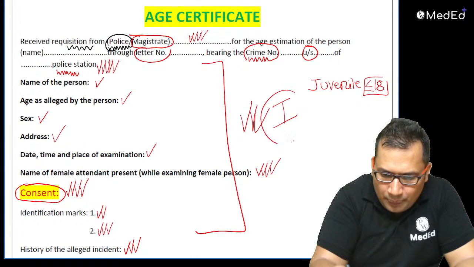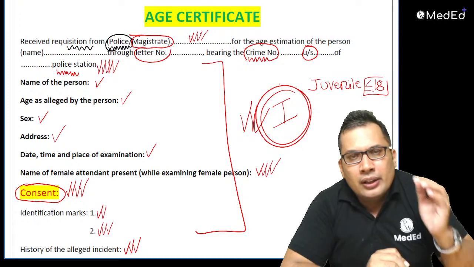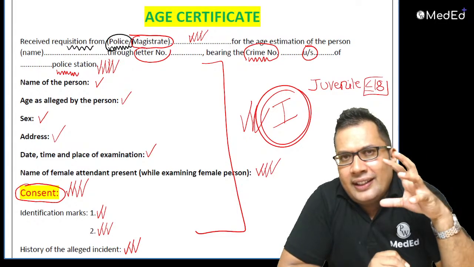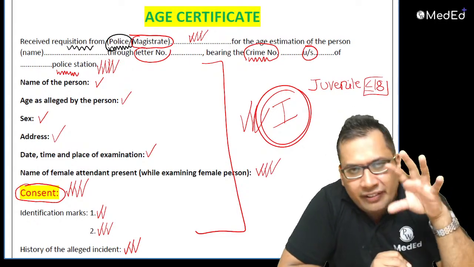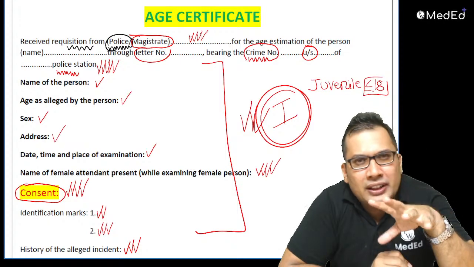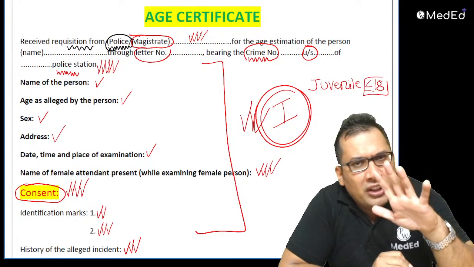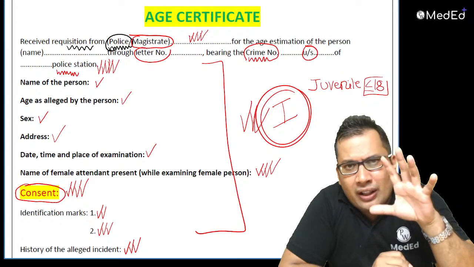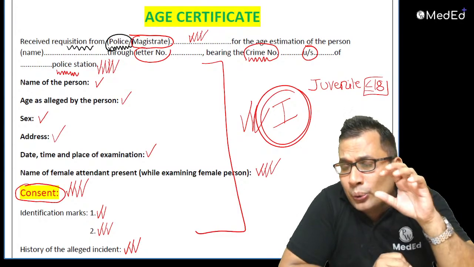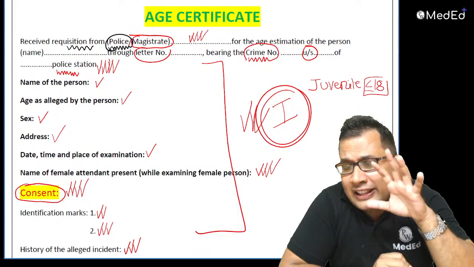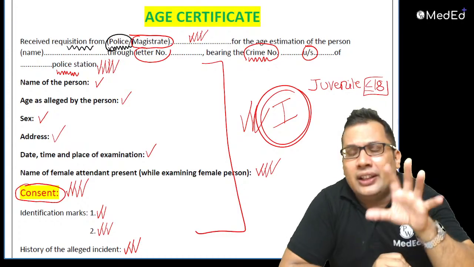So this is the first part of the age certificate. Again I'll discuss here: age estimation can be useful in a living person, and it can be useful in a dead person also. There are many indications. One common indication is when a crime is committed by a juvenile, to prove whether his age is less than 18 years or more than 18 years.